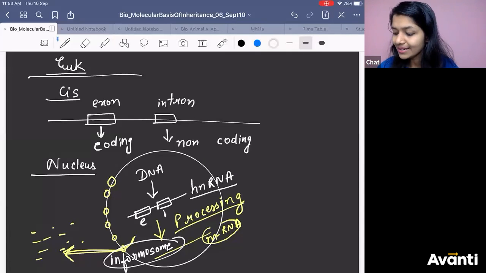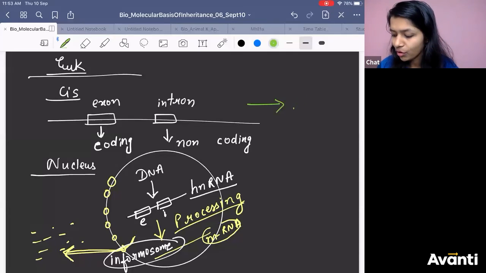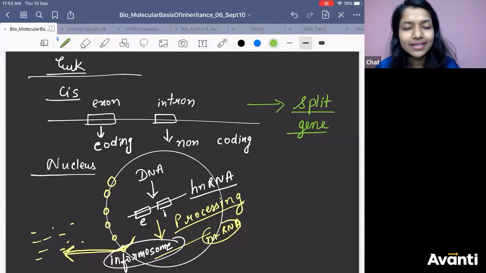Now the eukaryotic gene, which has exon and intron, you call it a split gene. What do you mean by split gene? The gene having both coding sequence and non-coding sequence. That is a split gene. So we got one more difference. Do prokaryotes have split genes? No. Eukaryotes, yes. So eukaryotes have split genes.